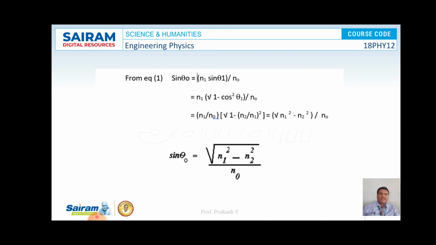Then we can write sin theta naught is equal to n1 sin theta 1 by n0, or n1 into square root of 1 minus cos square theta 1 by n0. So here n0 is the refractive index of the surrounding media, and hence we can write sin theta naught is equal to square root of n1 square minus n2 square by n0.